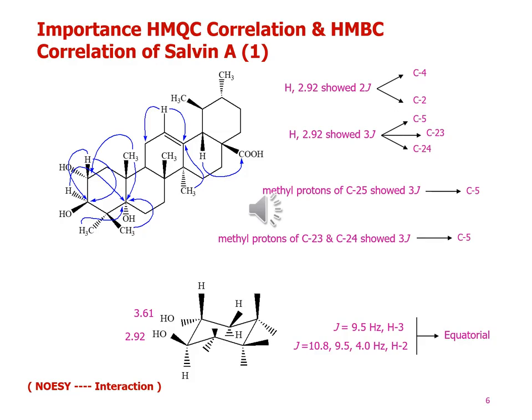The methyl protons at carbon 25 at doublet 1.16 showed a 3J correlation with carbon 5, which has value 72.9, while the methyl protons of both the methyl groups at carbon 23 and carbon 24, which have values 1.03 and 0.78 respectively, showed 3J correlation with carbon 5, which has value 72.9.